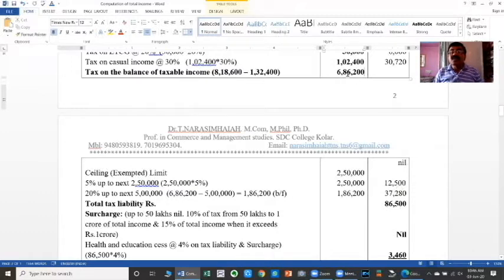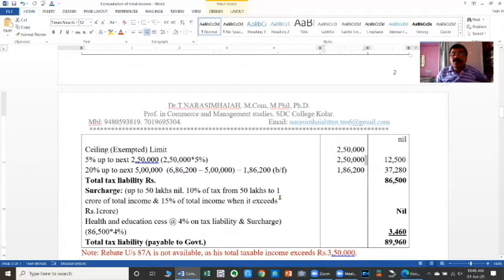So from the total 6,86,200, we have separated 5 lakhs here. After deduction of 5 lakhs, the remaining amount is 6,86,200 minus 5 lakhs, which is equal to 1,86,200. On this balance of 1,86,200, the next slab rate is 20%. So 20% of 1,86,200 is equal to 37,280. So therefore, the total tax liability is rupees